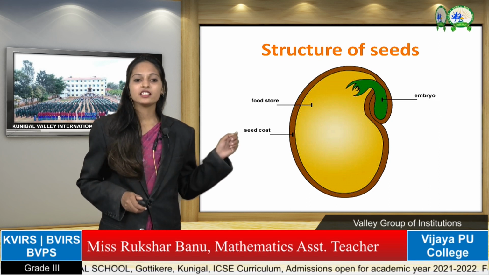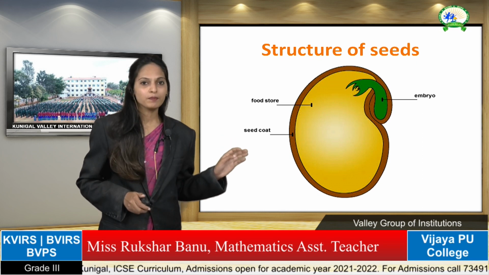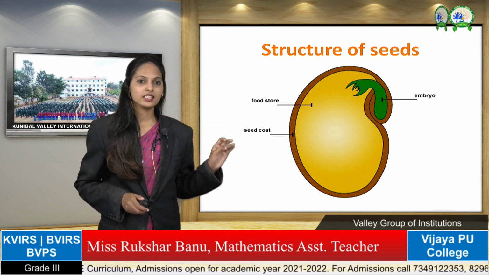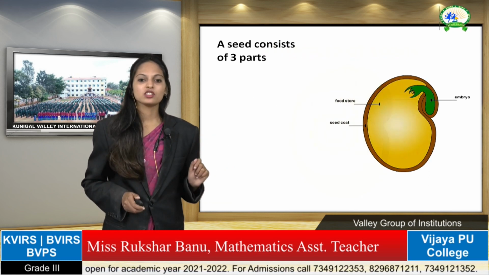Okay children, so this is the structure of a seed. In it there is the food store, the seed coat and the embryo, that is the baby plant. In every seed the baby plant is present. Okay children, is it clear?